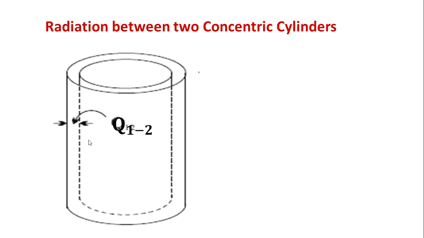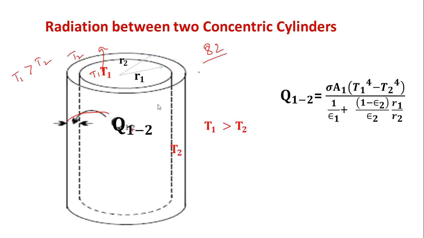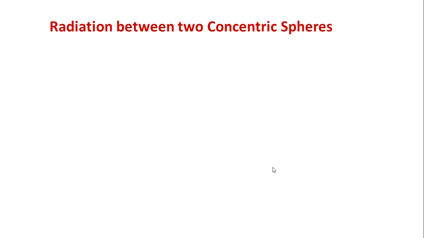And then radiation between two concentric cylinders. These are available in the heat transfer data handbook at page number 82. Directly you can get these things. One cylinder has the radius R1, and another has the radius r2. Therefore heat transfer is from the inner cylinder to the external cylinder, maintained at temperatures T1 and T2. T1 is greater than T2. Because of that, heat energy transfers from 1 to 2. This is the equation available.